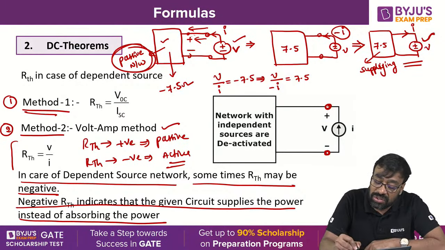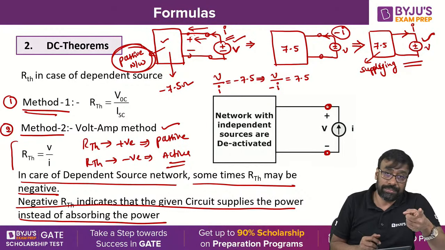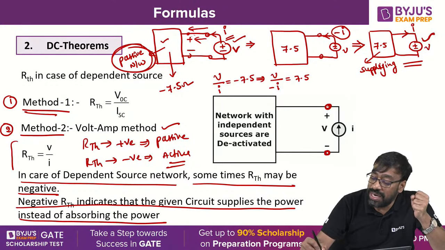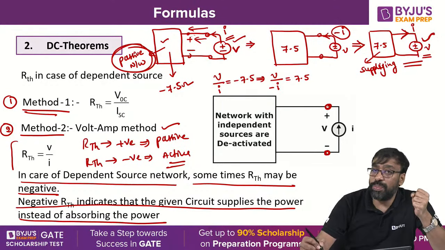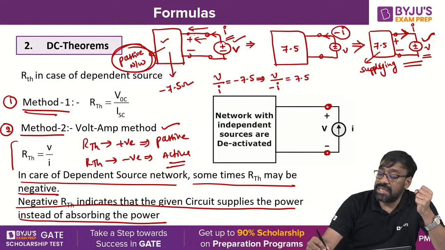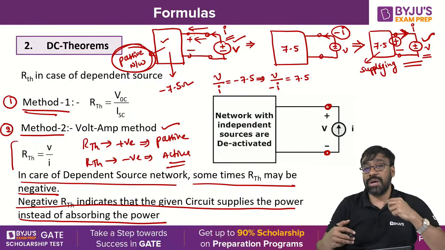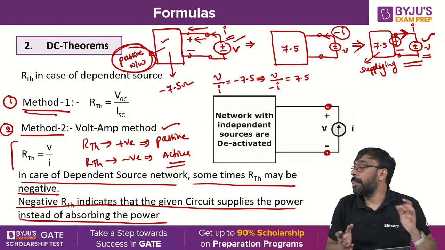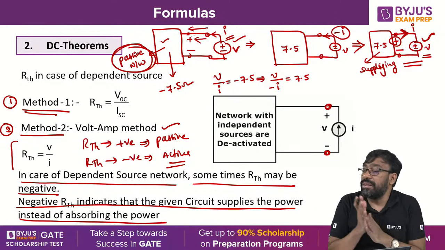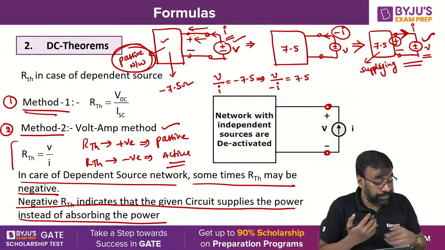Current initially is leaving from positive, therefore the source is supplying, but the network is absorbing. Yes or no? But in the end, what is happening? The current is entering into positive. As far as the network is concerned, the current is leaving from positive, but as far as the source is concerned, the current is entering into positive. Therefore, the source is absorbing, the network is supplying. Very good, Ravi Shankar, you got it clear. Hema, is it clear? Very good.